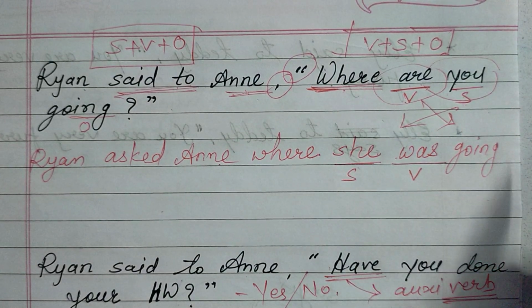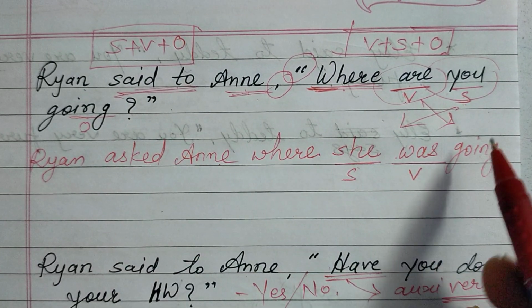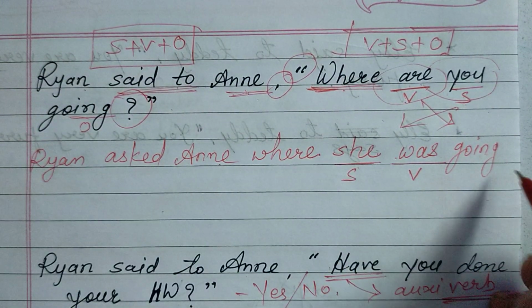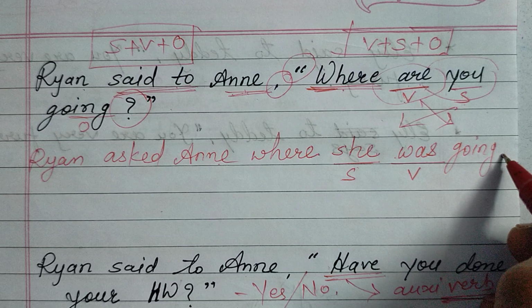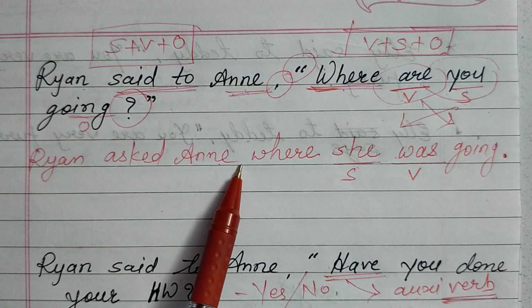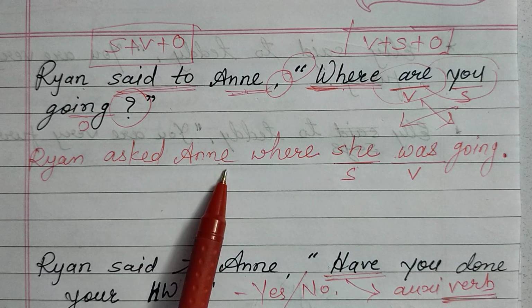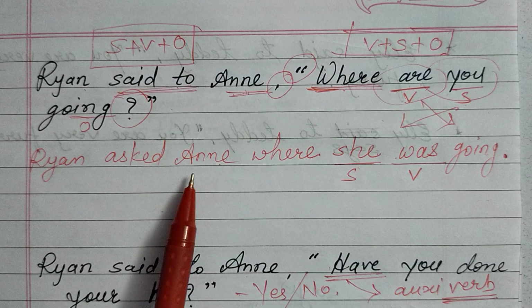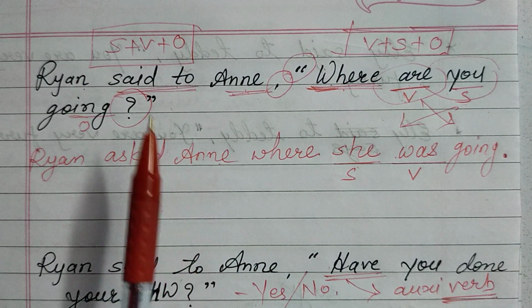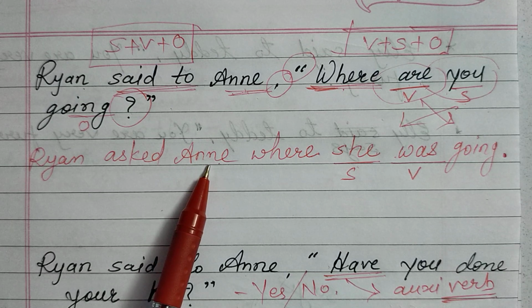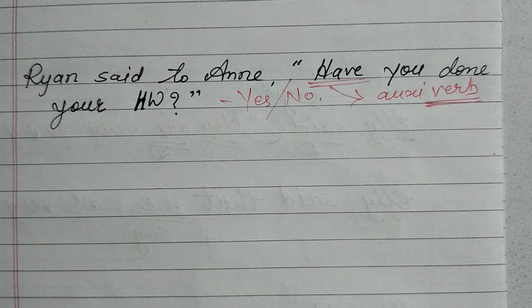And what should we do? Shall we give the question mark over here? No, we cannot give the question mark because we have changed the question into a sentence. So that's why we have to give the full stop. So we changed the question into a simple sentence. Getting it, guys? Now this is the reported speech. The person asked the question here, and we have presented the sentence. So the direct sentence changed into an indirect sentence. Kindly pay attention to the changes in the verbal question.